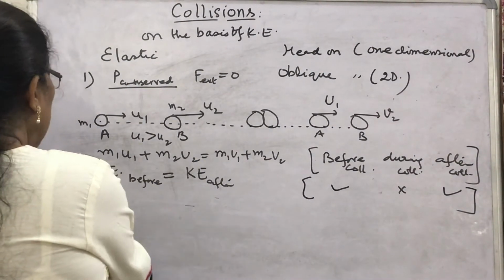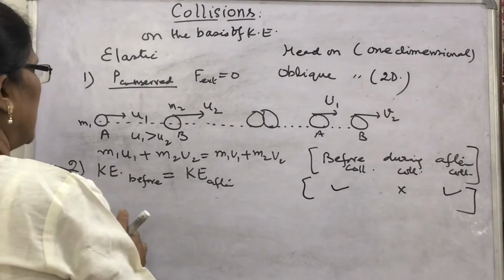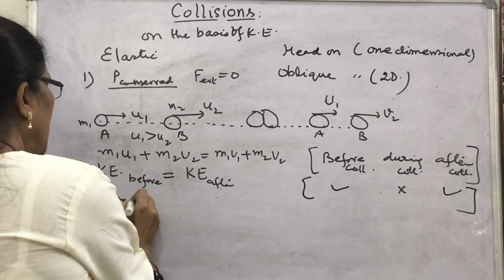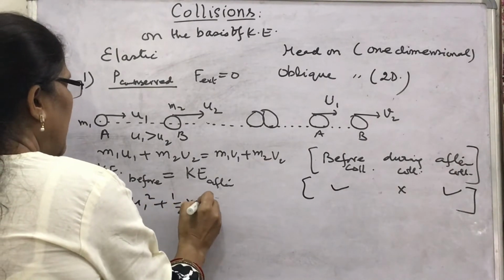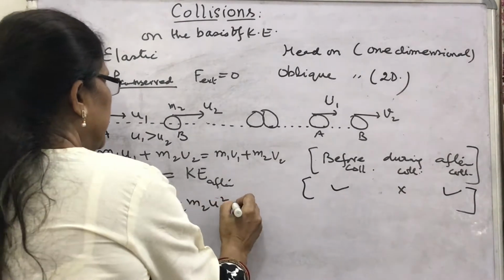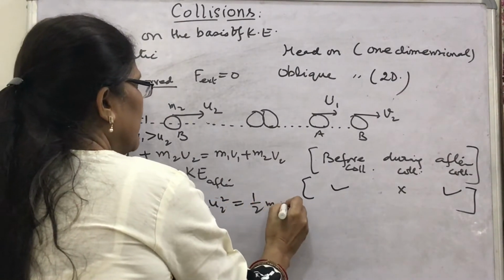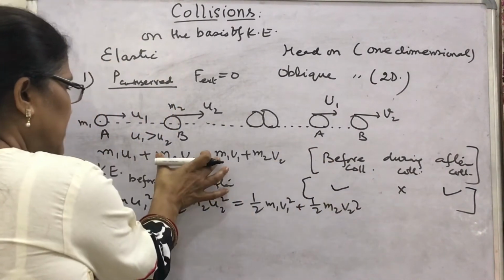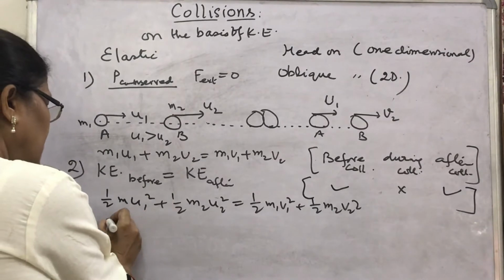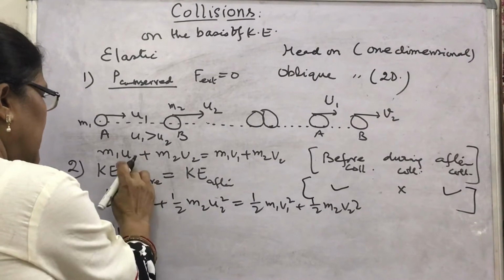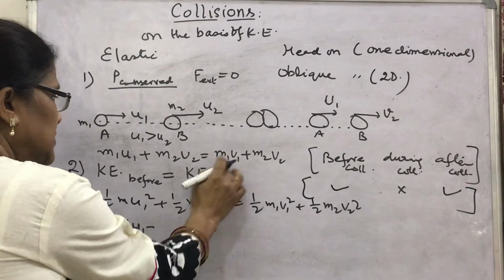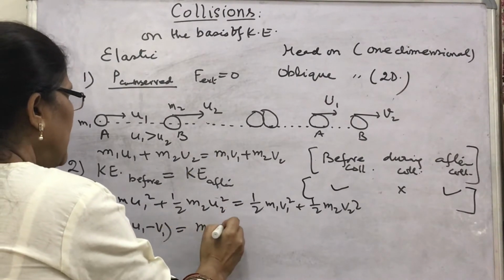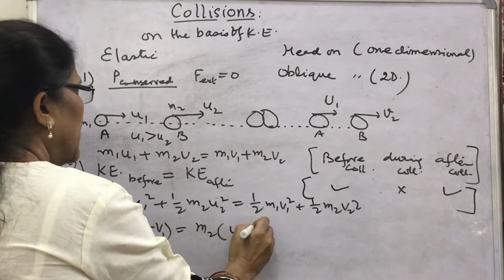Let us see what happens if you write the equation for kinetic energy conservation. Then what will you write? Half m1 u1 square plus half m2 u2 square equals half m1 v1 square plus half m2 v2 square. From the first equation, you will write m1 times (u1 minus v1), bringing m1 terms on one side, equal to m2 times (u2 minus v2).